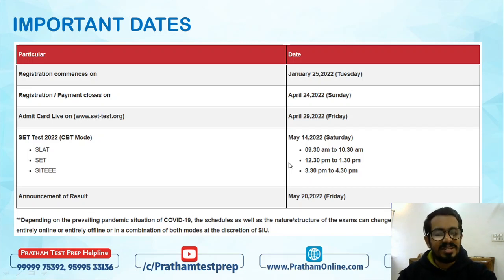It is equally important. All right, below that there are three sections, and the first one, if you guys can see, is SLAT. SLAT is for those students who want to apply in law program in Symbiosis University. For them, the slot is 9:30 to 10:30 a.m. in the morning. And SAT for those students, SAT is a common entrance test. Symbiosis entrance test is the full form.